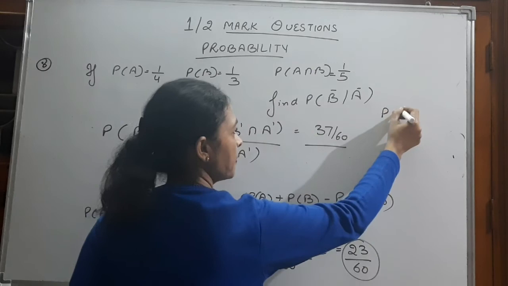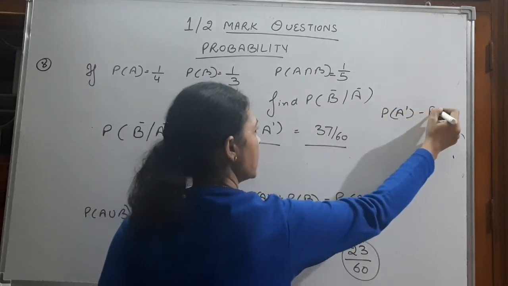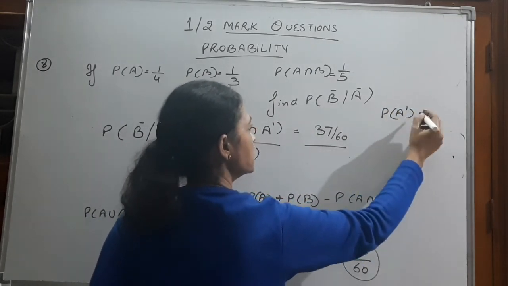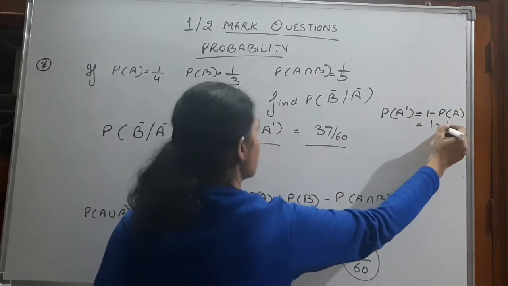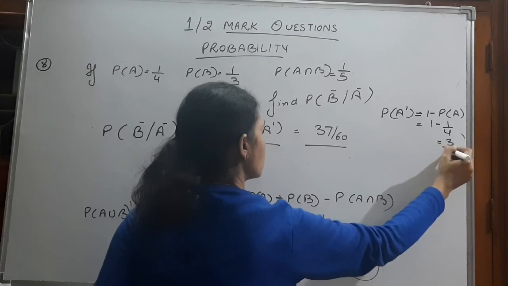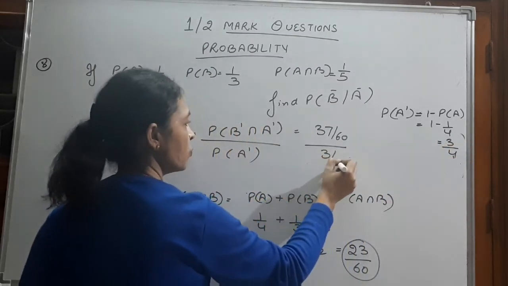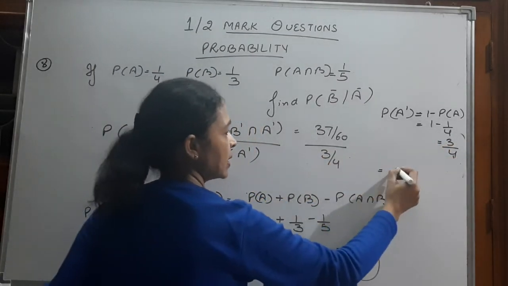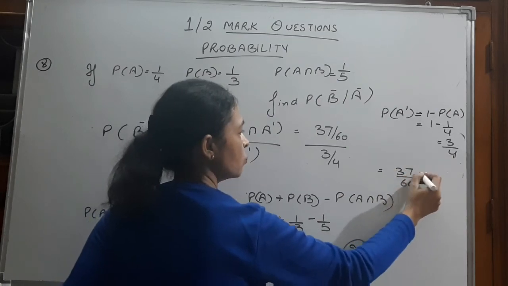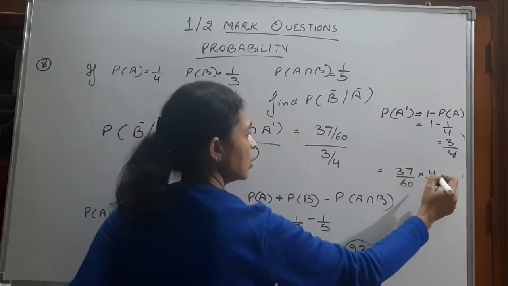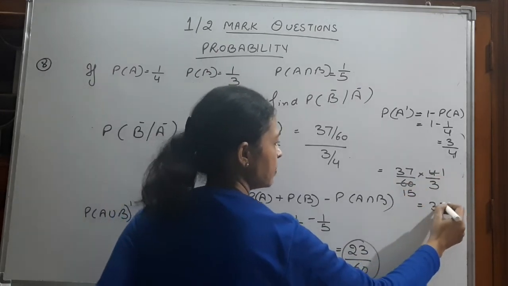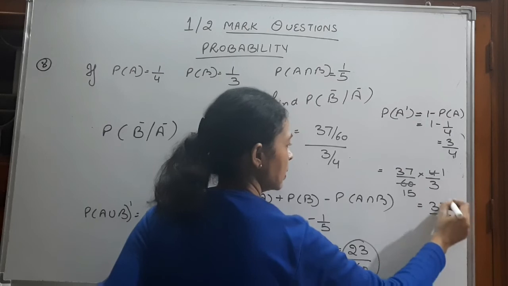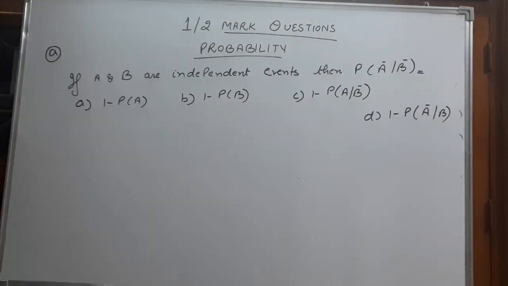Probability of A complement is 1 minus probability of A, which is 1 minus 1 by 4, that is 3 by 4. We will write 3 by 4 here. Now 37 by 60 into 4 by 3. 4 ones are 4, 15s are 60, so 37 by 45 is our answer.